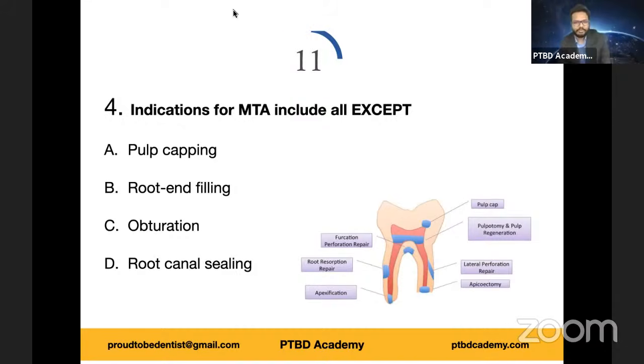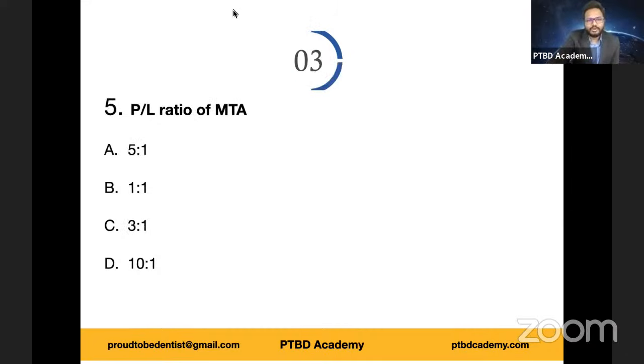Okay, very good. So it's none of the above. Please, those who answered none, award yourself +4. Now let's move on to the next question. Powder liquid ratio of MTA. So these are purely memory based. So you need to remember. You can make a note. And once you have that in your memory, you're never ever going to forget. Take my word. Is it 5:1, 1:1, 3:1, or 10:1?